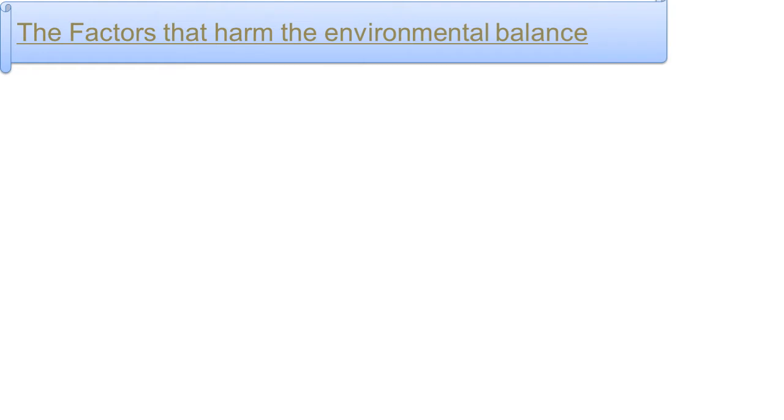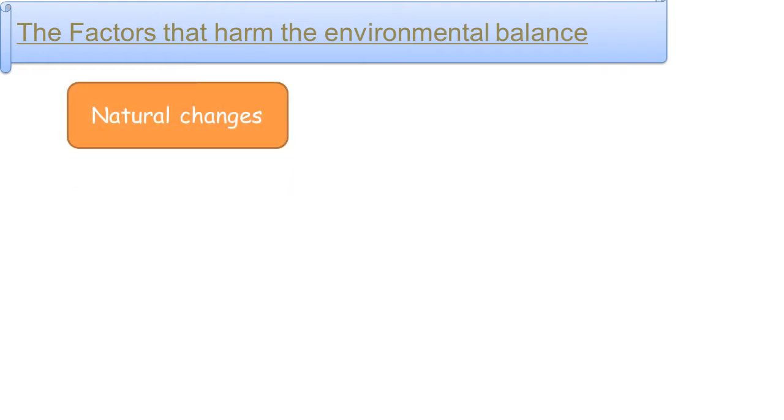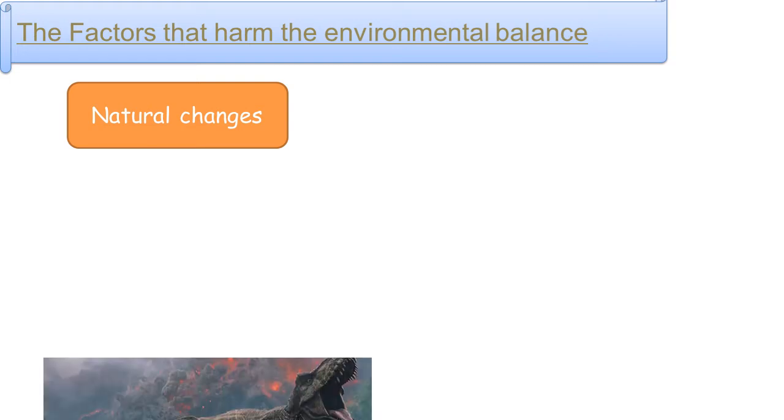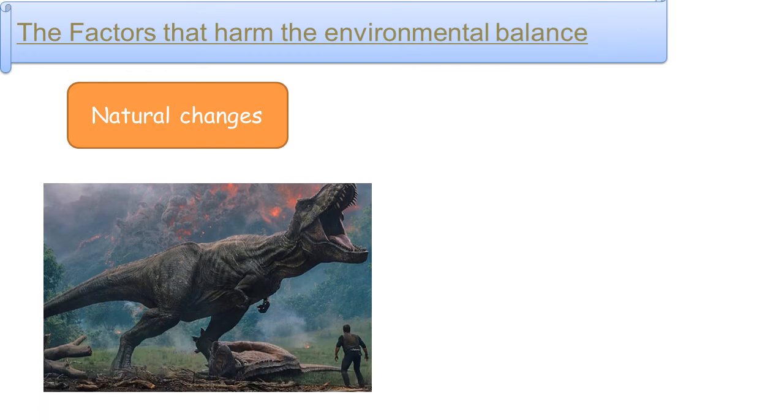The factors that harm the environmental balance. Natural changes. A change in the natural condition in ecosystem causes disturbance like disappearance of some organisms and the appearance of other organisms. For example, in the ancient area, a change in the natural condition of the ecosystem led to disappearance of dinosaurs and caused their extinction.